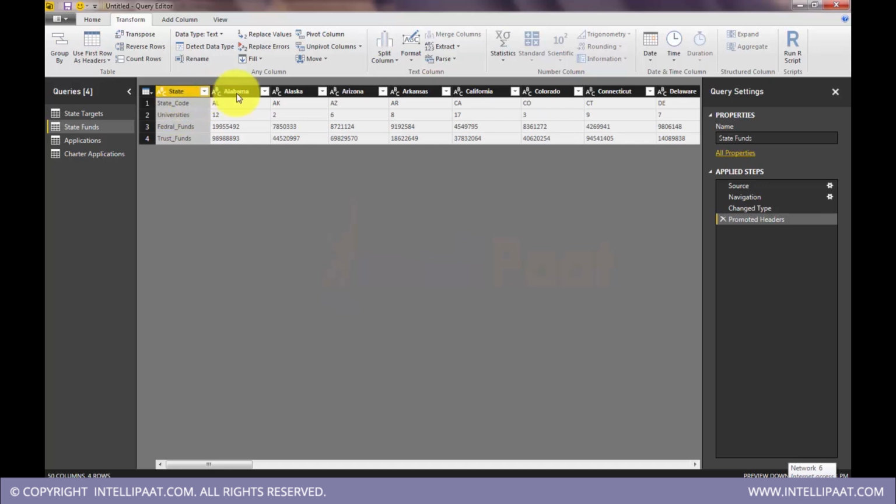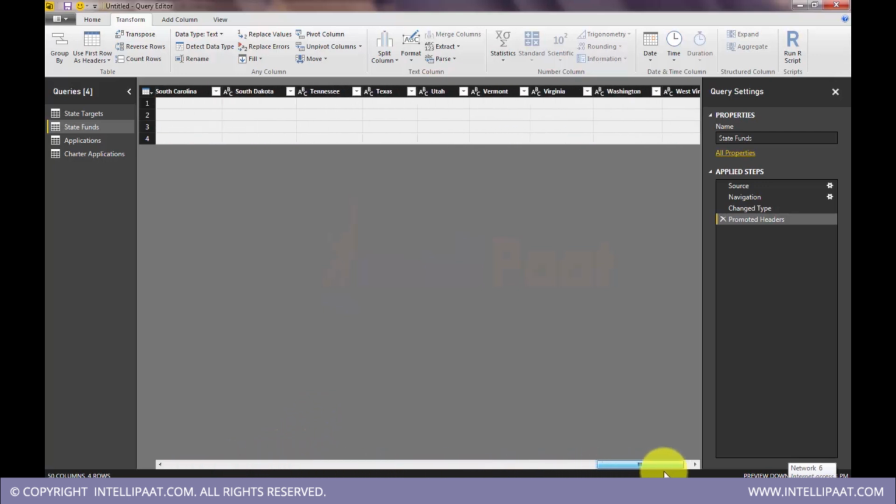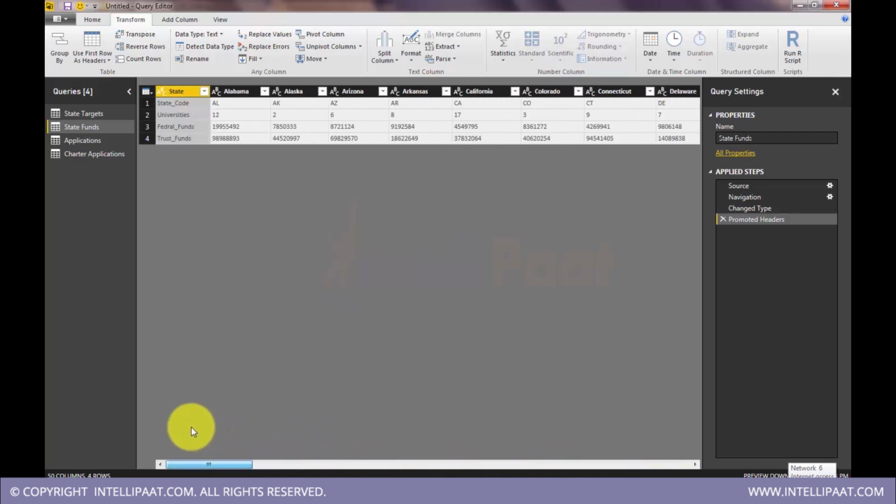Yeah, there I go. So I have columns here and names, but this is not correct. See, these are states, but under states I don't have universities, funds and all. So this data is in flat mode. I want to transpose this data, then it becomes meaningful. So I will take this step temporarily out.